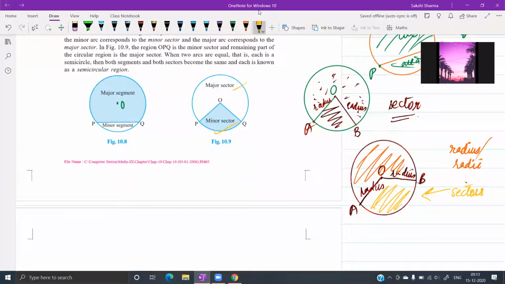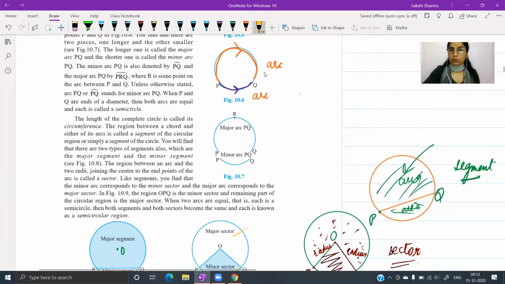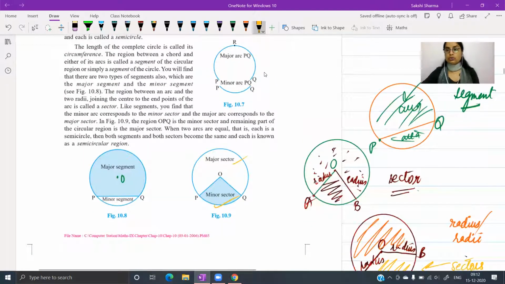Okay, ma'am. And the best way to identify whether your sector is minor or major, whether your segment is minor or major, whether your arc is minor or major, what we do is we take those boundary points. In all these cases, चाहे आप arc draw कर रहे हो, चाहे आप segment draw कर रहे हो, चाहे आप sectors draw कर रहे हो, you will get 2 boundary points. So join those boundary points to the center of the circle and observe the angle formed at the center. That's called the angle subtended by the arc at the center of the circle.